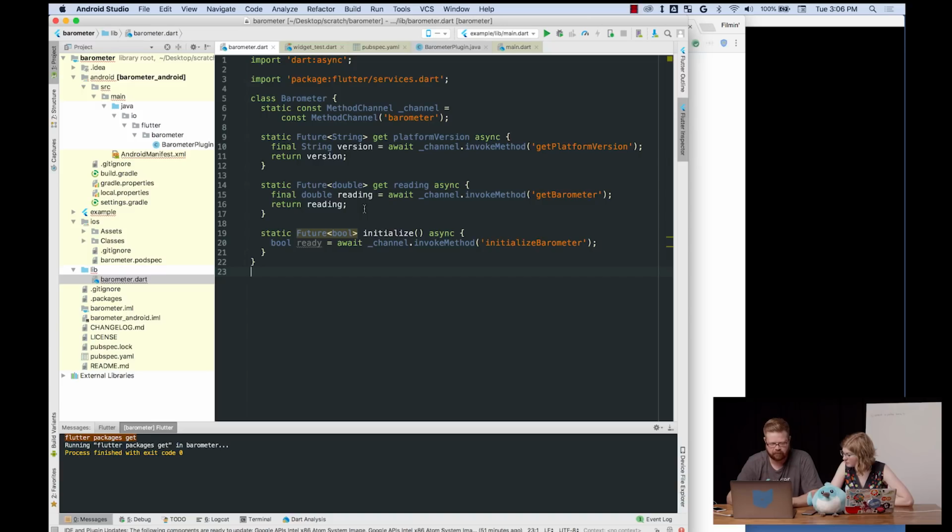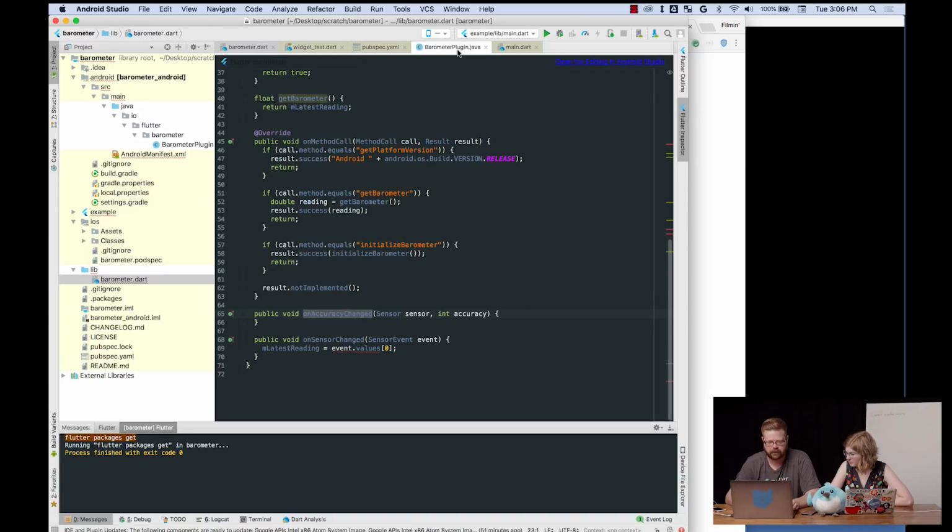We just need a new method for subscribing to a stream, and then in our Java code over here, we're going to have to find a way to kick something out rather than just setting a value so that we can grab it when we want it. We want to actually kick a value out. So we'll need a method channel so that we can call a method in Dart to...